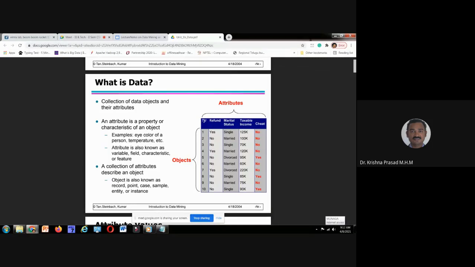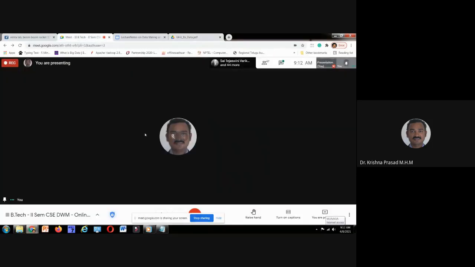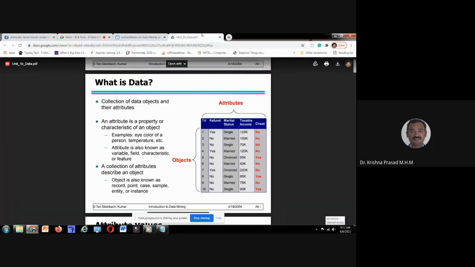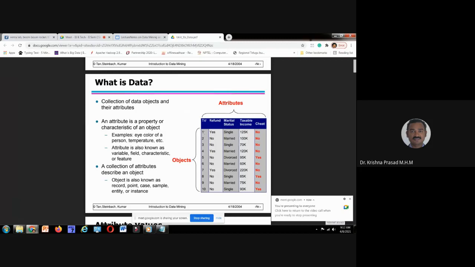Does a hall ticket number play a crucial role while predicting whether the student gets placement or not? I am expecting a response from you. No, sir. Very good. Very good, Hasim. Susila, very good, Amma. Now TID, transaction identifier, is not task relevant data.